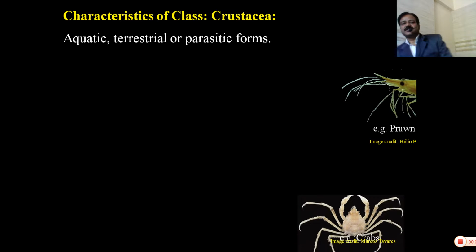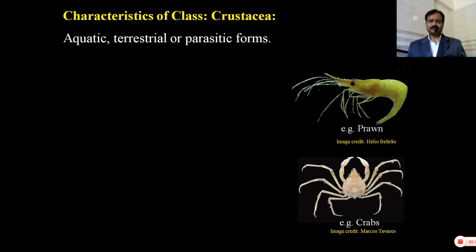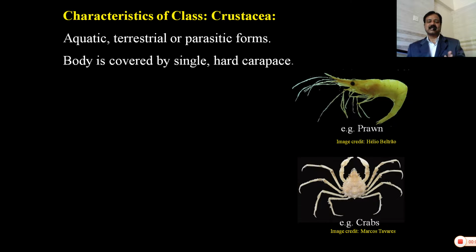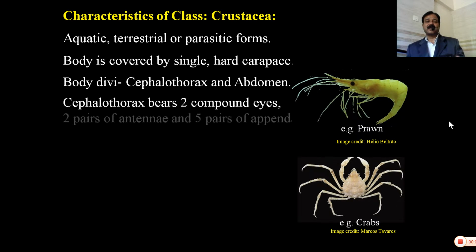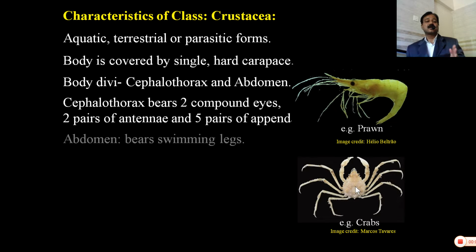Now the characteristics of class Crustacea. Crustaceans are generally aquatic, some are terrestrial, and few are parasitic forms. Body is covered by a single hard carapace. Body is divisible into cephalothorax and abdomen. This one is the cephalothorax, and this one is the abdomen. Cephalothorax bears 2 compound eyes, 2 pairs of antennae, and 5 pairs of appendages. Abdomen bears swimmerets or swimming legs.